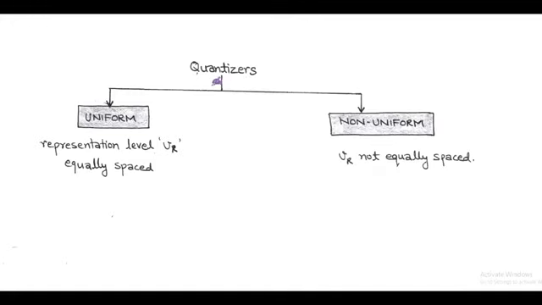Hello friends, in this session we are going to discuss classification of quantization. Based on the classification, quantization is of two types. First is uniform quantization and second is non-uniform quantization. In uniform quantization, the output, that is called representation level, has equal step size. But in non-uniform quantization, step size is not equal for representation levels.